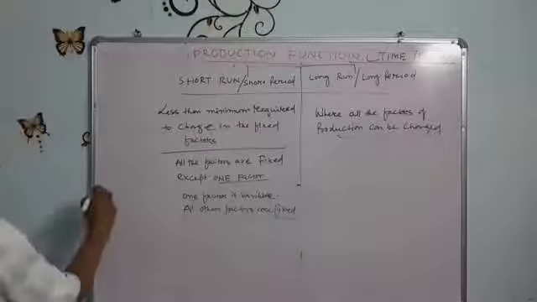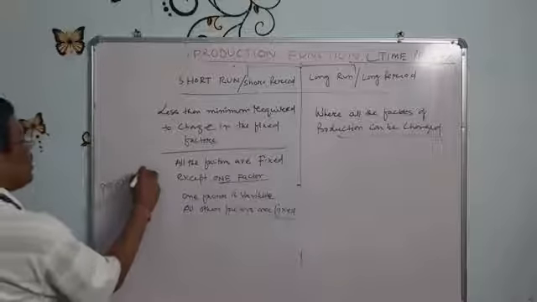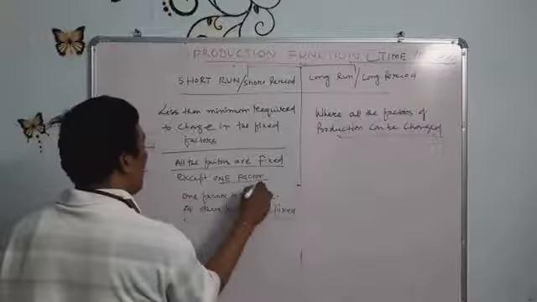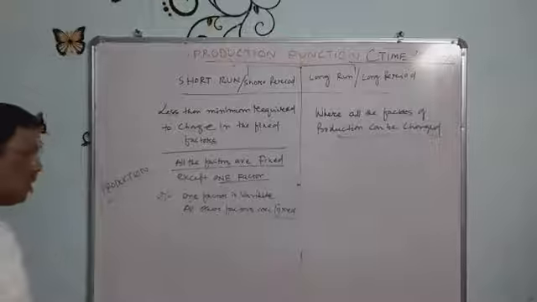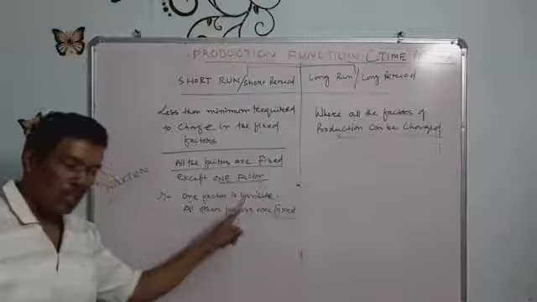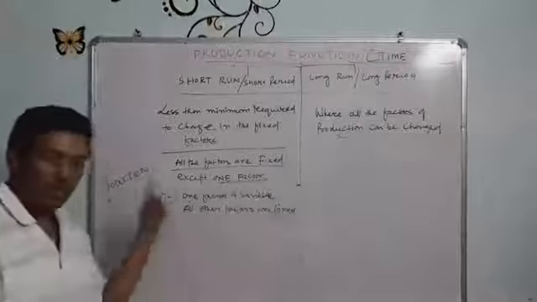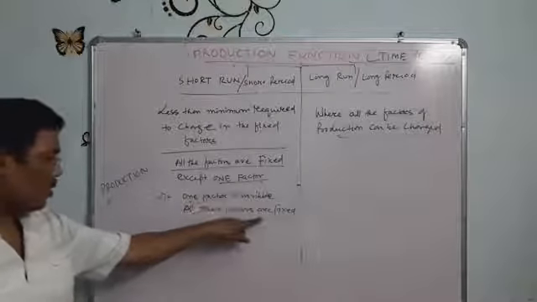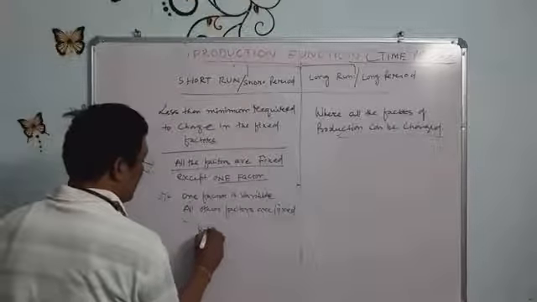So far as production is concerned, whenever production is going on, all other factors are fixed except one factor, which is variable. In my example, if labor is variable, land is to be fixed, and how many crores of rupees are to be spent must also be fixed. So only one factor is variable, all other factors are fixed. This is called returns to factor.